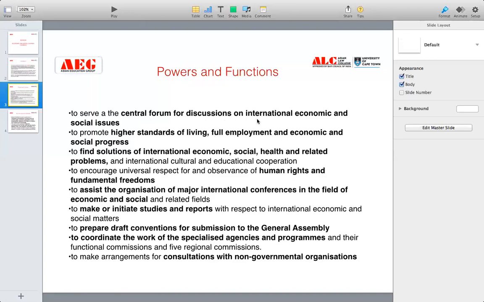If people are having full employment, see, unemployment is a social issue again. So if ECOSOC is able to provide employment to the people, it will obviously tackle the social issue of unemployment on one hand, and moreover it will tackle the economic issue also, because if people are unemployed, they do not get any money, and this hampers their economy. And if people are employed, obviously they'll be getting an income, a salary. This will also lead to higher living standards, and this will also guarantee eradication of this social issue of unemployment.